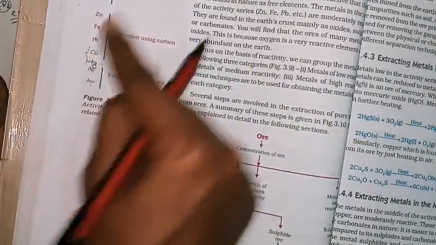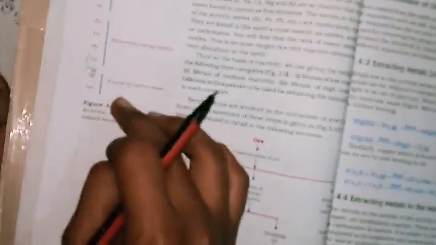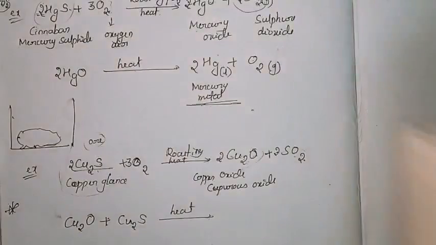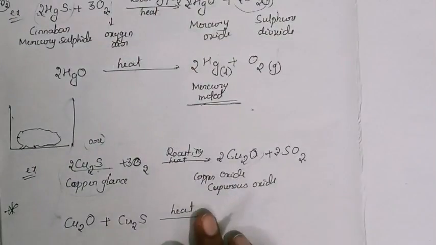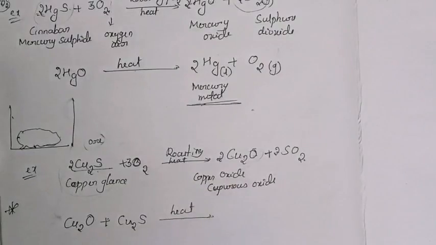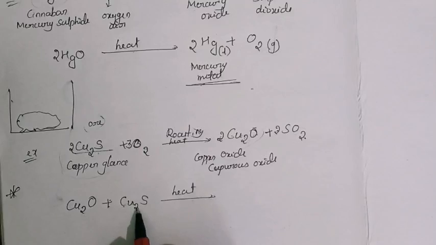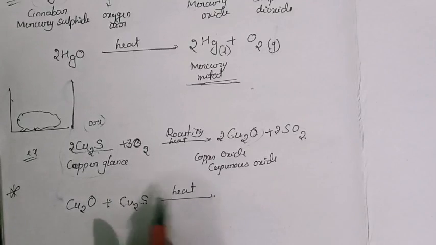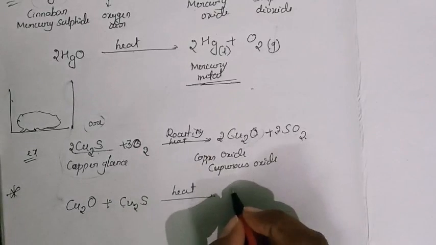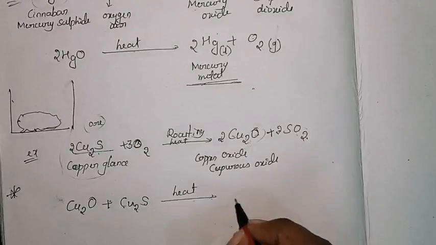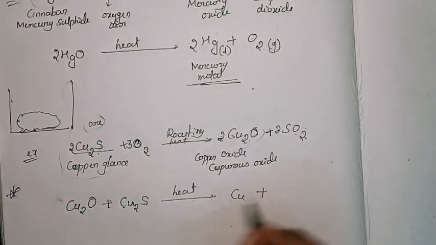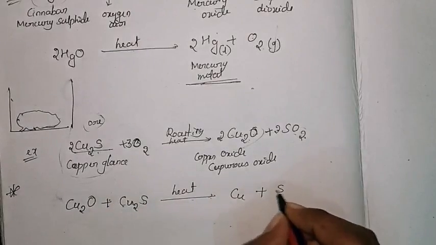So due to that, it will act sometimes as a moderate and sometimes as a low reactivity series metal. So that's the reason we can't heat that directly to get the required metal. For that you need the copper sulfide also. If you heat in presence of copper sulfide, then it is possible to get copper metal, plus the remaining is SO2.